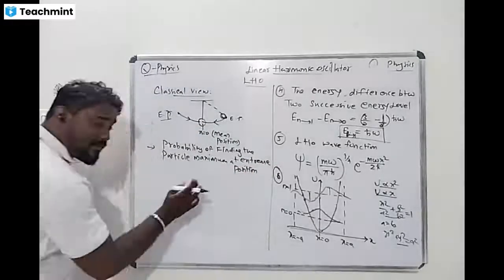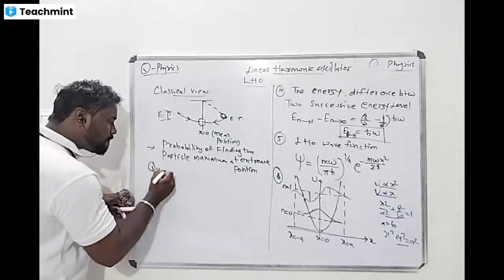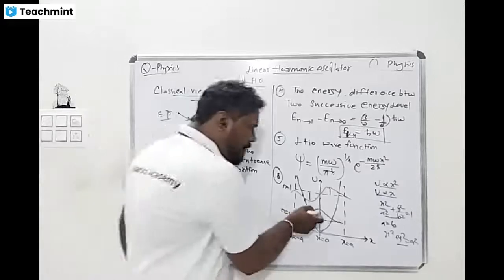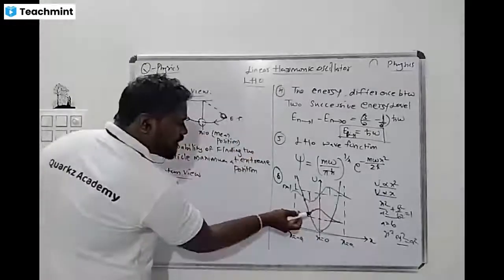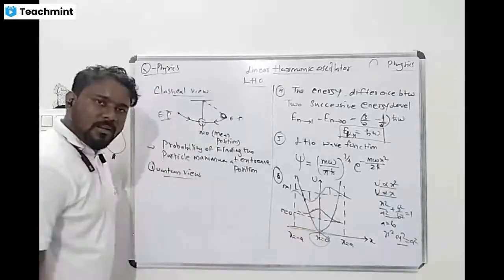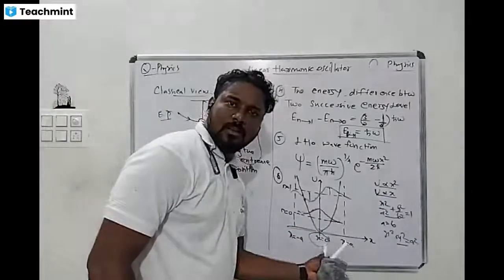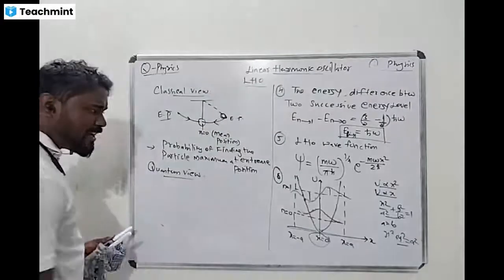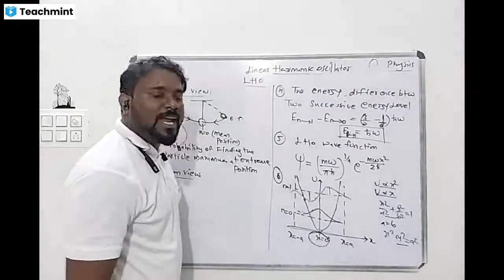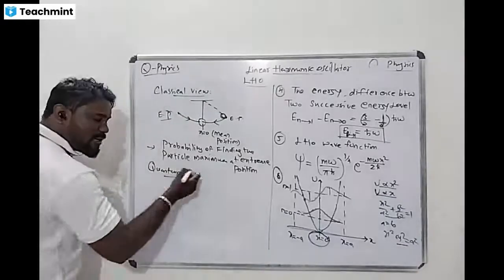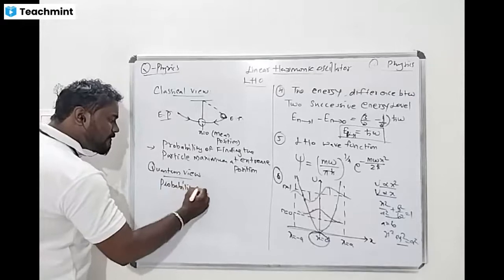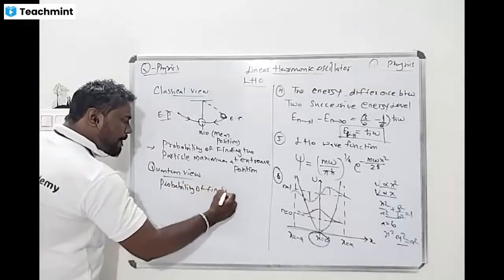But when I take the quantum mechanical view, look, where is it? If you look here, where will the probability of finding the particle be? Here, if it is the ground state, where will the probability of finding the particle be? What is the name of the position? Center. Where is it? X is equal to 0, so what is the position name? Mean position. It is the mean position. So in the quantum view, where is the probability of finding the particle maximum?